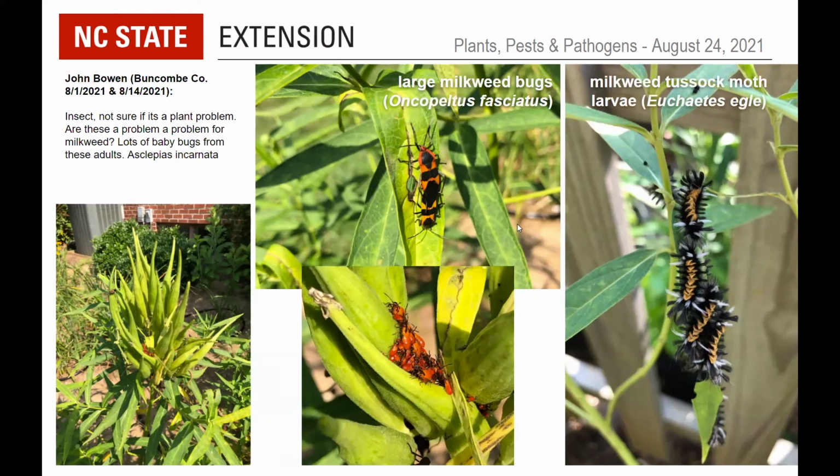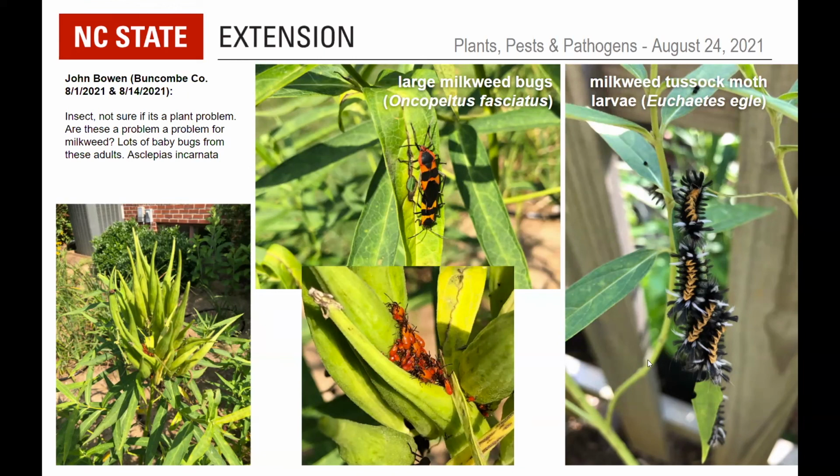Most people will know about monarchs, and that's everybody's baby. They love monarchs and everything, but there are also these other insects that are native. They evolved with the milkweed, so the milkweeds can tolerate them. And so you have the large milkweed bugs, a very distinct orange and black bug. They do come in a couple other color morphs, but these are the babies of them. They mainly feed on the seed pods and the seeds within the seed pods of milkweed. I wouldn't consider them a major pest. They're common on milkweeds, but they're not going to kill your milkweeds or anything like that.